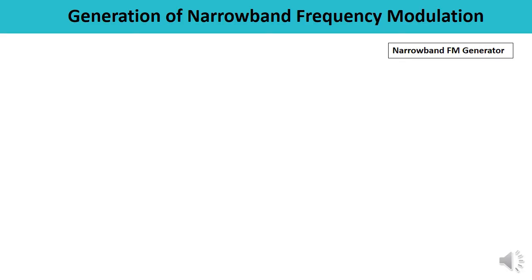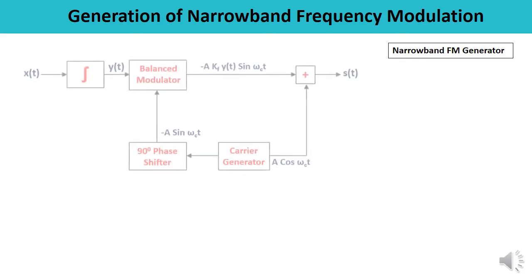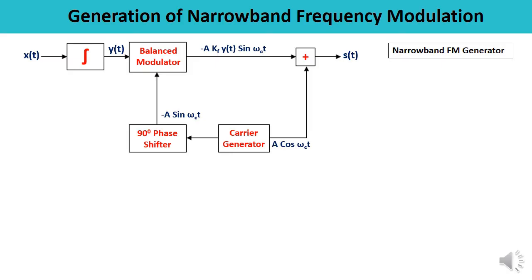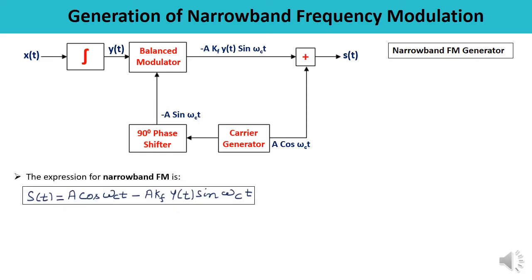Now let us discuss the generation of narrowband frequency modulation. How is a narrowband signal being generated? To understand it, let us draw a diagram. First, you must write down the general expression for the narrowband frequency modulated wave, which we have got in the derivation itself. Let us say this is equation number 1. From this equation, you will get an idea how to generate the narrowband frequency modulated wave. If you observe equation number 1, you will understand that the sideband terms will be generated by using a balanced modulator.